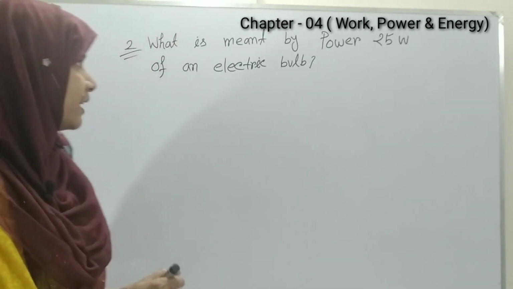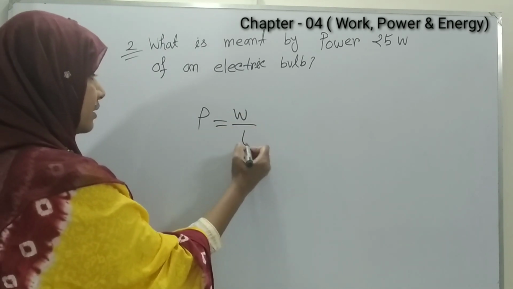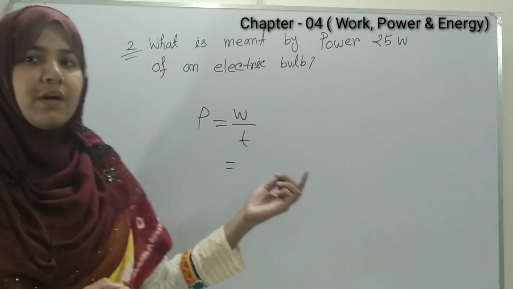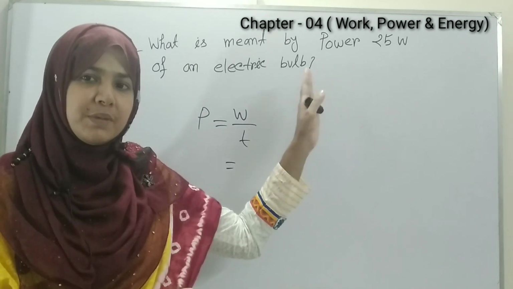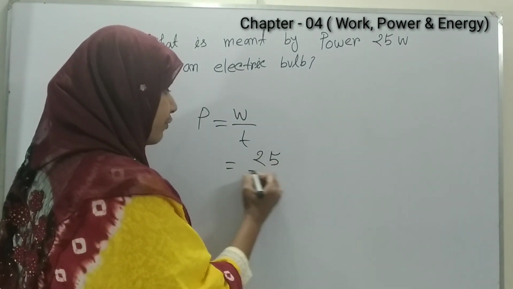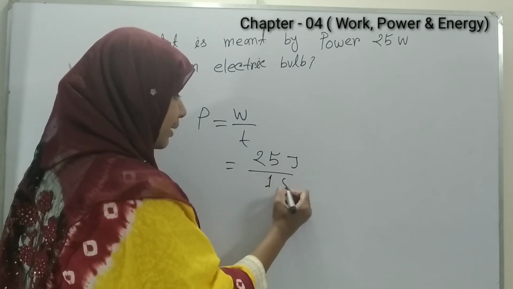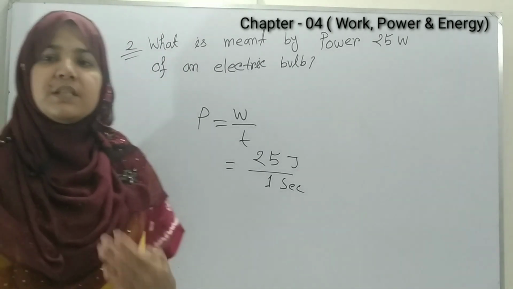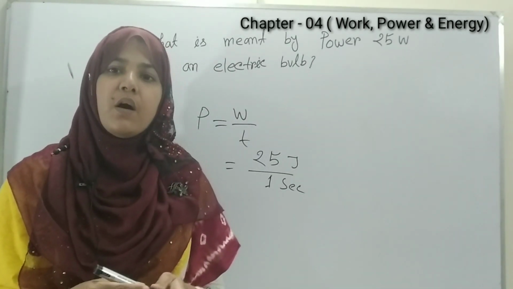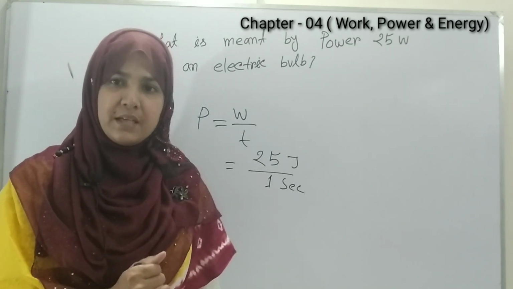As P equals W by T, the bulb is doing 25 joule of work in 1 second, or the bulb transforms 25 joule of energy in 1 second.